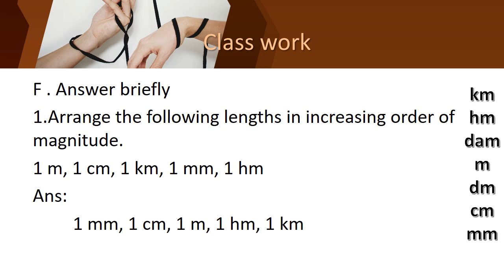See, arrange the following lengths in increasing order of magnitude. You are going to write in ascending order. What is the question? 1 meter, 1 centimeter, 1 kilometer, 1 millimeter, and 1 hectometer. And I had mentioned in descending order here, children: kilometer, hectometer, decameter, meter, decimeter, centimeter, and millimeter.